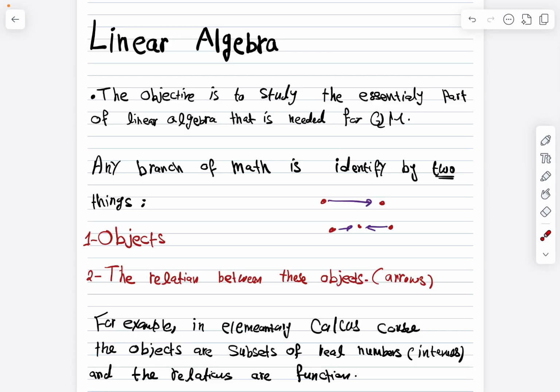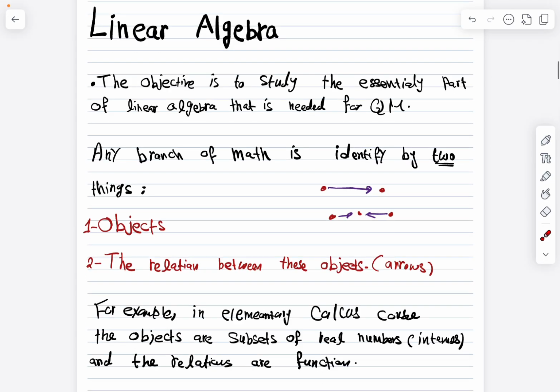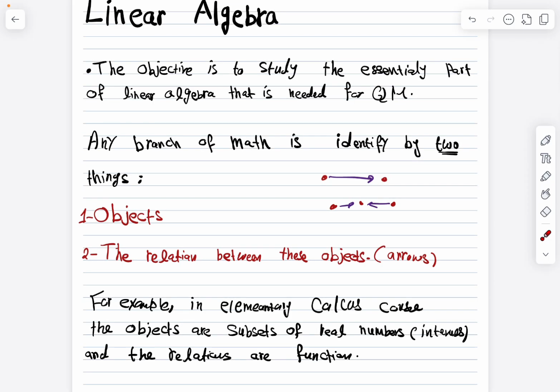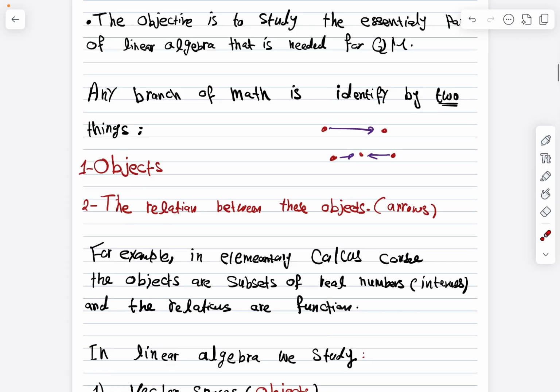Today we'll discuss linear algebra, and specifically we'll discuss linear algebra in the context of quantum mechanics. This is all the linear algebra you need before you go and study quantum mechanics in more depth. So in general, the objective of this is to study essentially the part of linear algebra that is related to, or needed for, quantum mechanics.